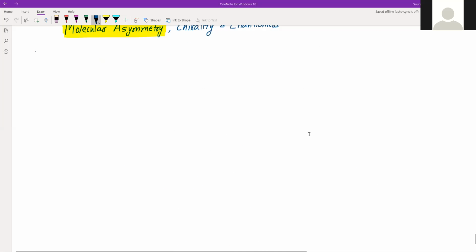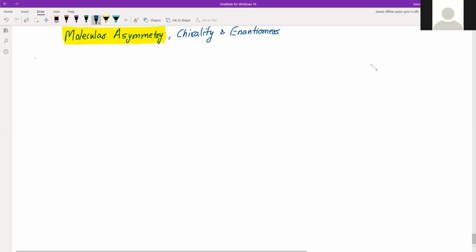Now let's see something else, which is actually the cause of this behavior, that is molecular asymmetry. Crystals of certain substances, for example sodium ammonium nitrate, exist in two forms which have a mirror image relationship. So what does mirror image mean? Say, if there is the letter A here and a mirror here, you will have its image, and it will look like this. If I write the letter B, its mirror image will be this.